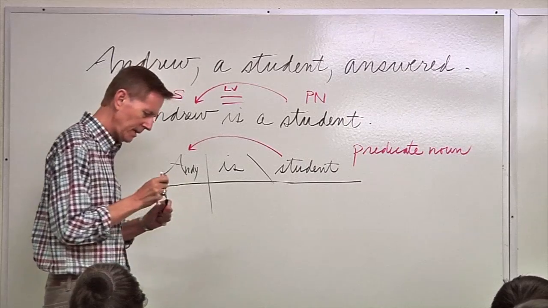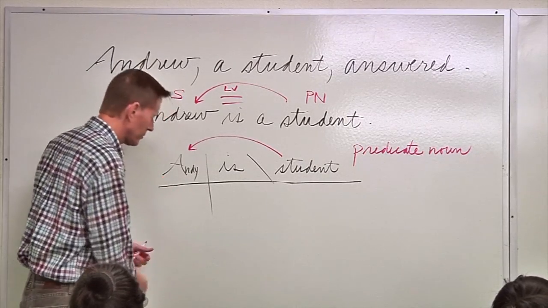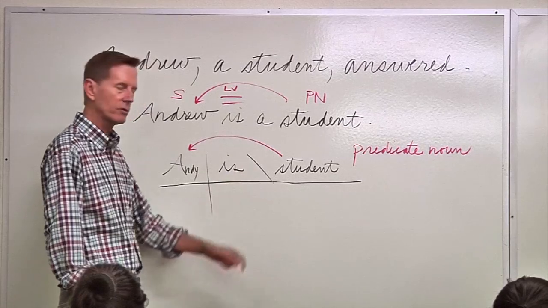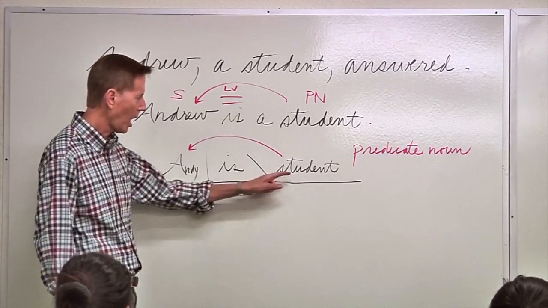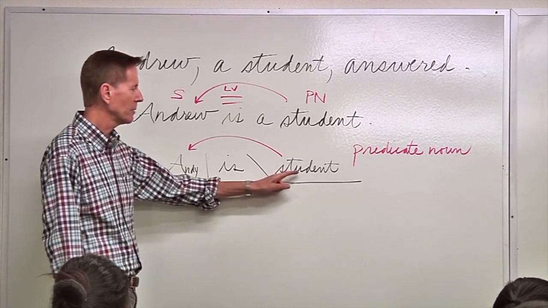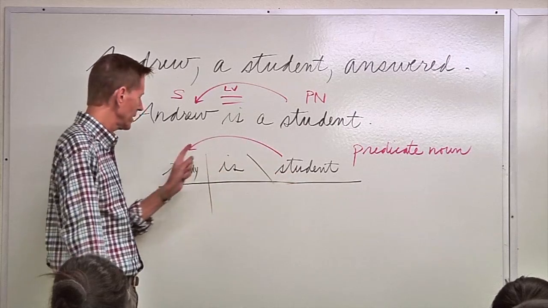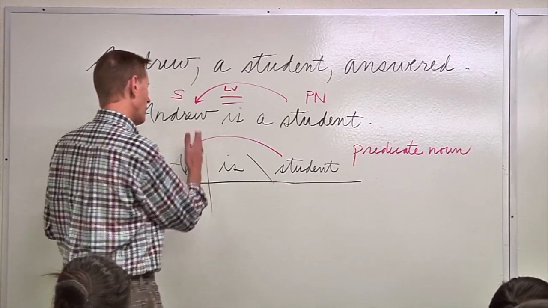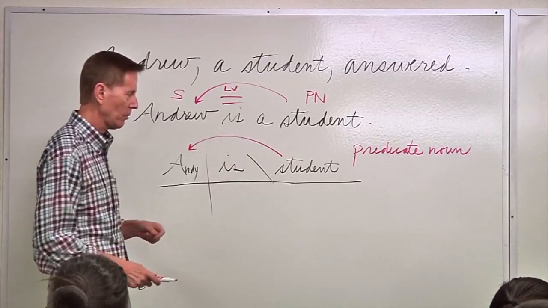Andy is a student. So that's how we diagram a predicate noun. We slant the line to show it's not just any old complement over here. This is a predicate noun, not a direct object, and it's renaming the subject. Easy, right? Now, the reason it's called a predicate noun, that was my point,